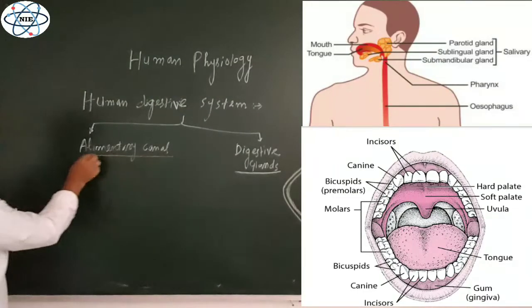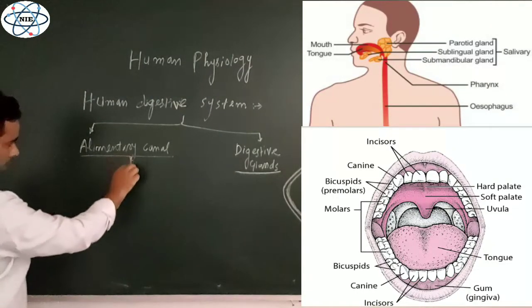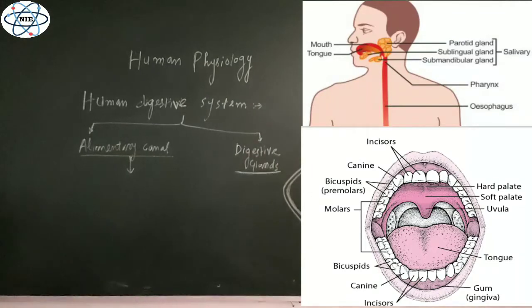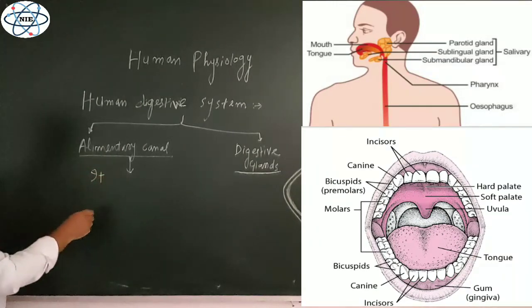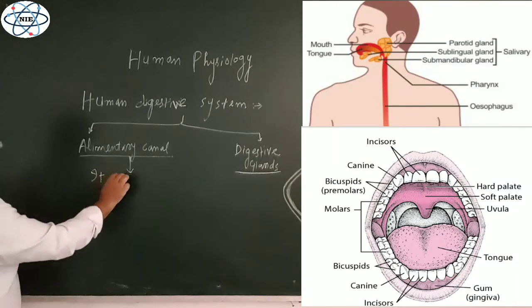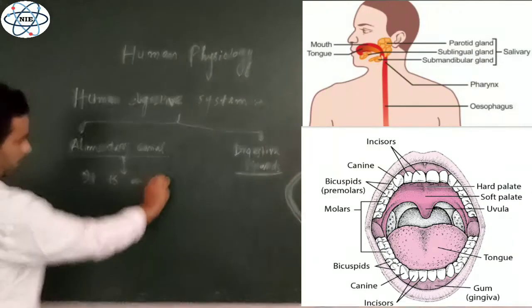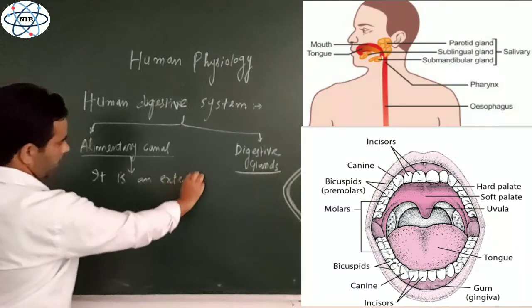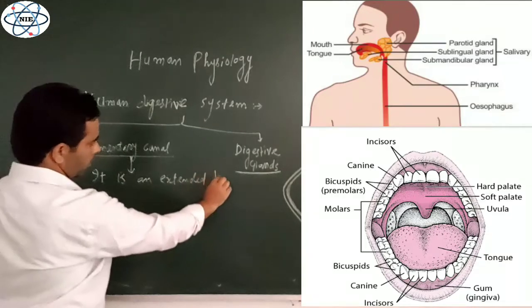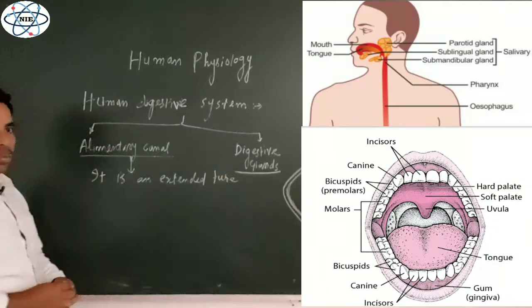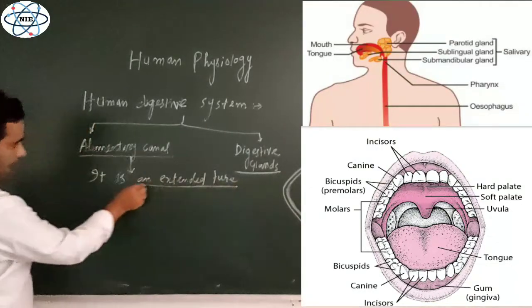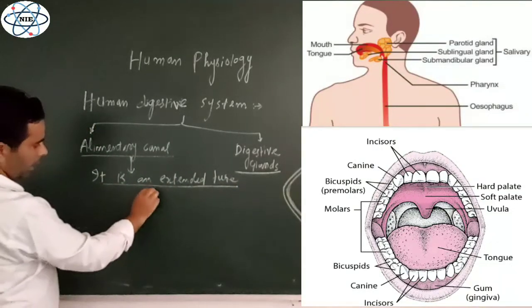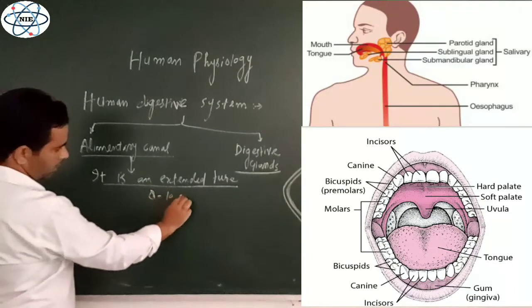Now, so far as alimentary canal is concerned, what is this alimentary canal? We can say it's a tube like structure. Rather it is an extended tube of approximately 8 to 10 meters in humans.